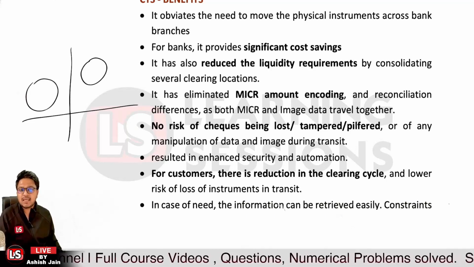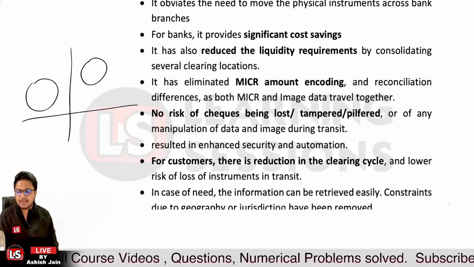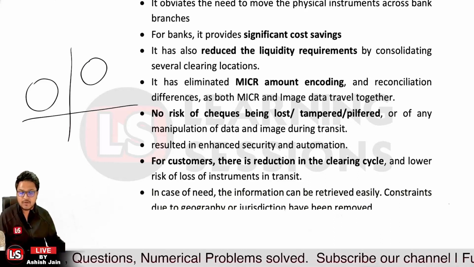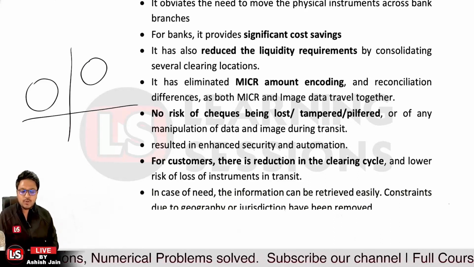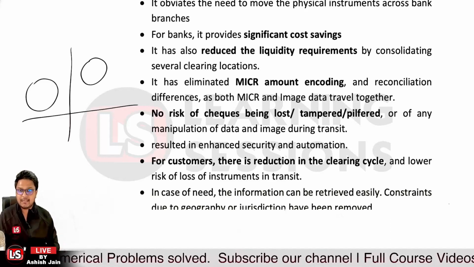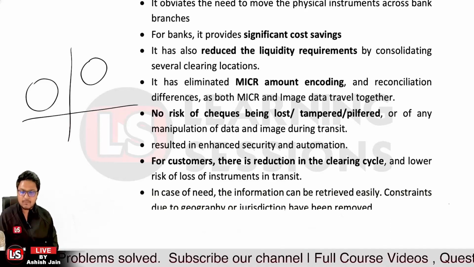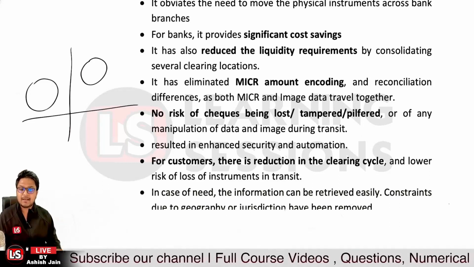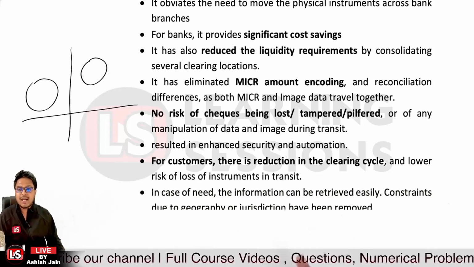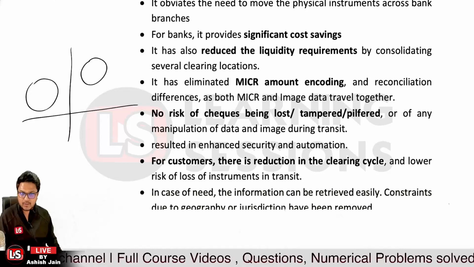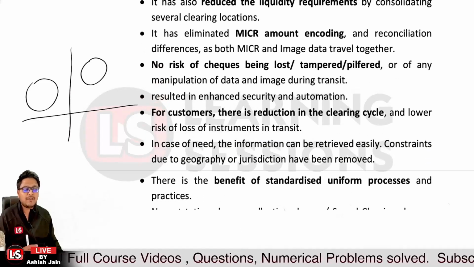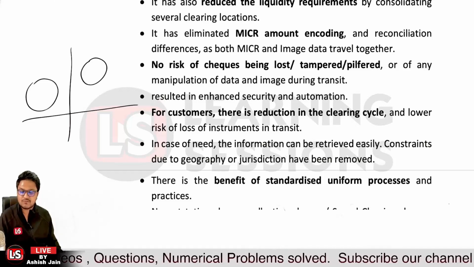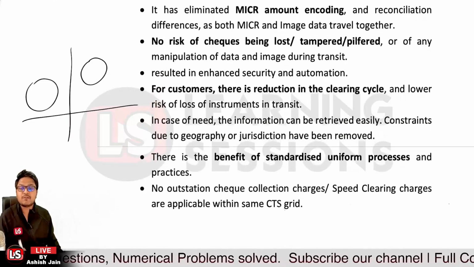Further, in case of need, if the information is required by the customer or by the paying bank, it can be obtained easily. And as I told you, the check is truncated either by the collecting bank or by the clearing house. In that case, the check is kept in safe custody by the collecting bank or the clearing house which has truncated it, and a true copy can be obtained if required. Then there is also the benefit of standardization: a uniform process and uniform practices are followed.